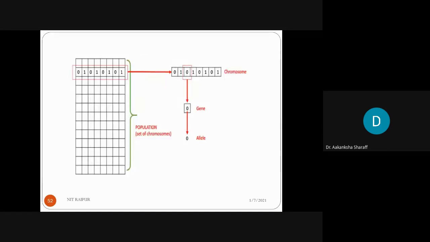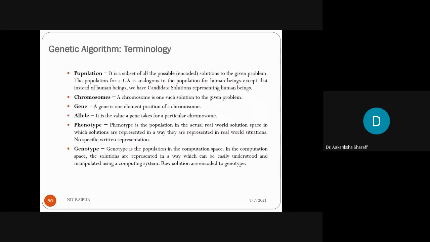Through this diagram it will be clear that this is the population, this one is the chromosome, and from this chromosome, this particular one is a gene, and then it is an allele. So a chromosome is an individual, and a population is a set of chromosomes, and if from a chromosome we choose a specific position, that is a gene. And what is an allele? It is the value a gene takes for a particular chromosome.